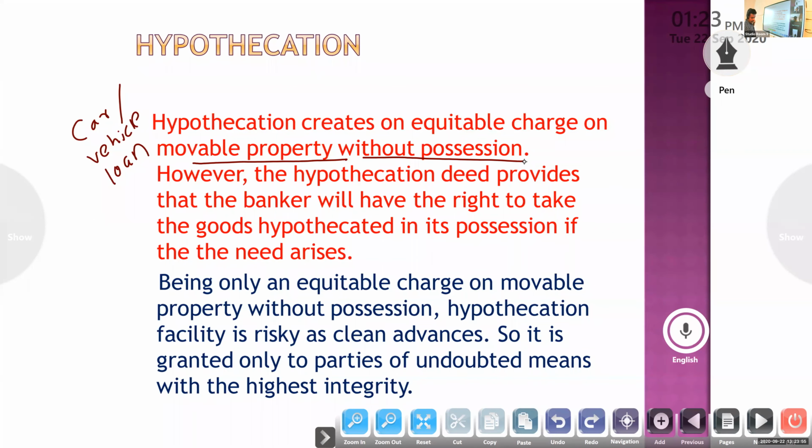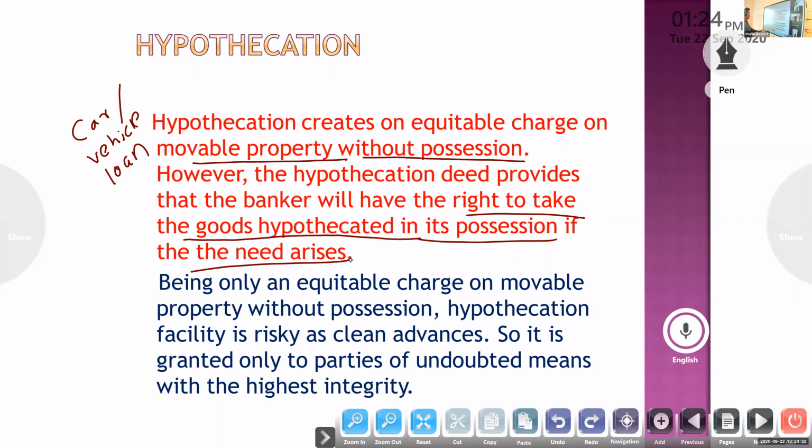In pledge, the possession will be with the bank. Here, without possession, we are creating a charge. If you take a car loan, possession will be with the customer, the borrower. However, the hypothecation deed provides that the banker will have the right to take the goods hypothecated in its possession if the need arises.